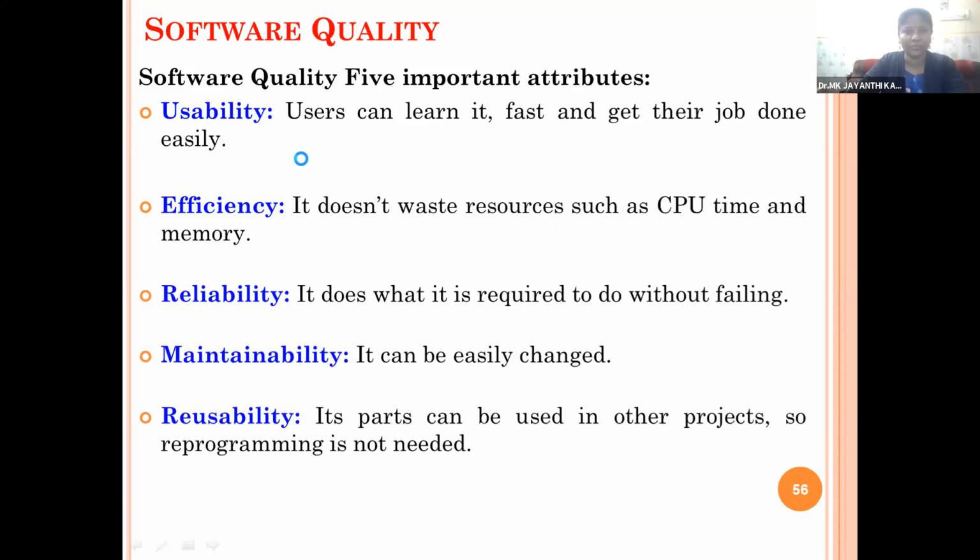So what are the characteristics or features we need to implement while developing any software? We should check for usability, efficiency, reliability, maintainability, and reusability. Usability means the software should be usable to the end users. If your software has all the features specified in the requirement specification, and it is user friendly to install and use by the end users, then the usability quality exists in your software.